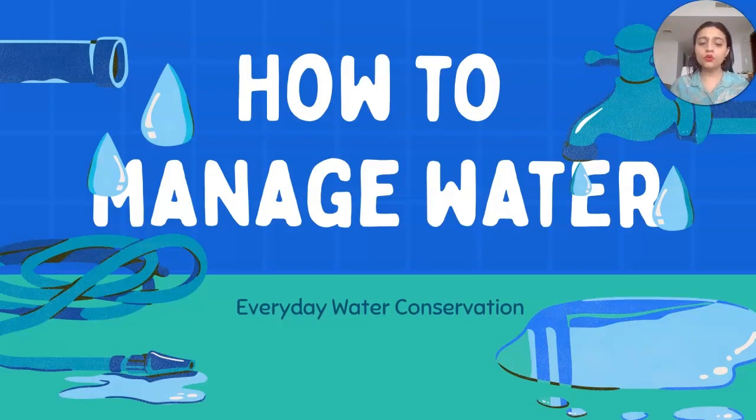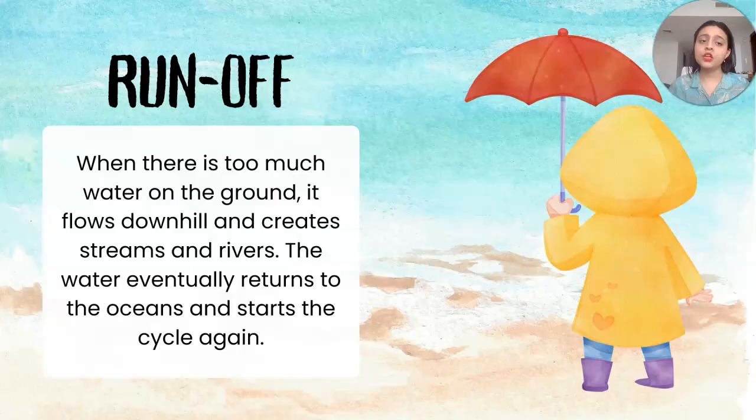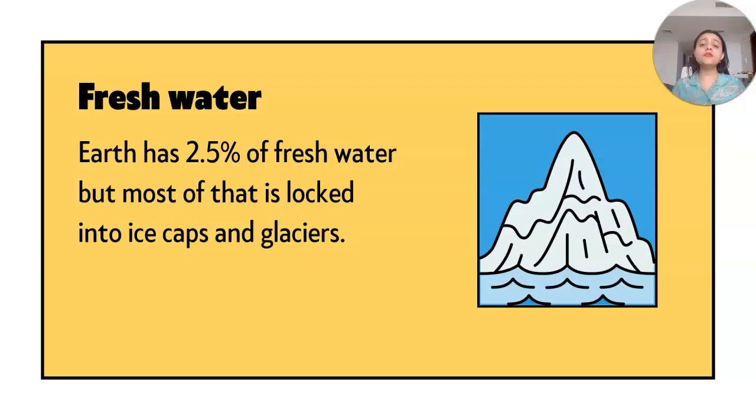As we already know from the sources of water, we have learnt about the oceans and seas, which are salty water. They are a source of water, but it is salty. We cannot use that salty water. We need fresh water. So, of the 70% water, only 2.5% is fresh water that we can use, all right? You can see the value is so small, right? And it is in the form of ice caps and glaciers.